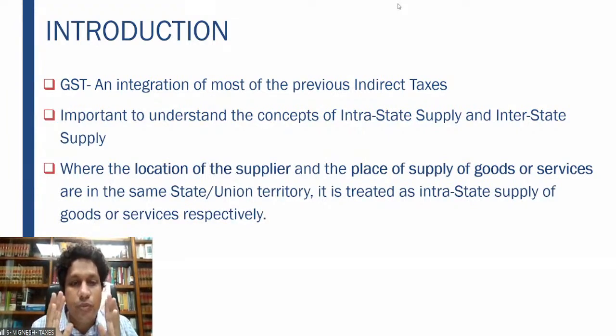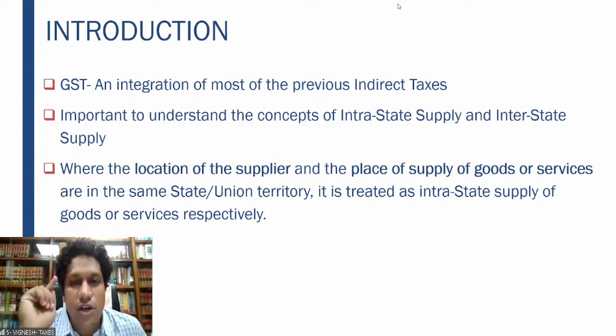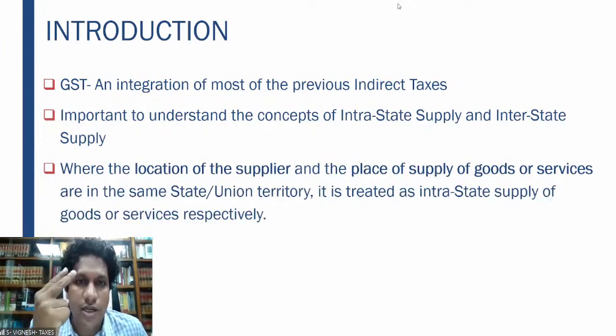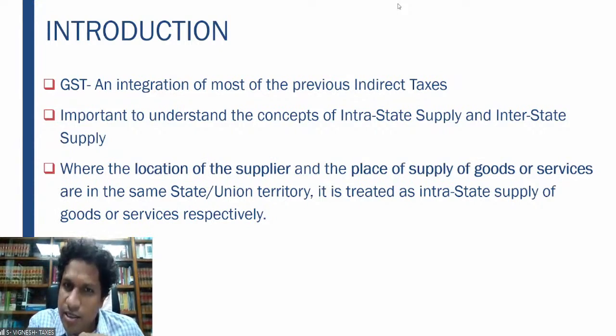So therefore, what is an intrastate supply of goods or services? Where the location of the supplier and the place of supply of the goods or services are in the same state or territory, it shall be treated as intrastate supply of goods or services. The main critical point which you have to understand is there are two determinants. There are two factors which are important for us to know whether it is an intrastate supply or an interstate supply. So where the location of the supplier and the place of supply are in the same state or the union territory.